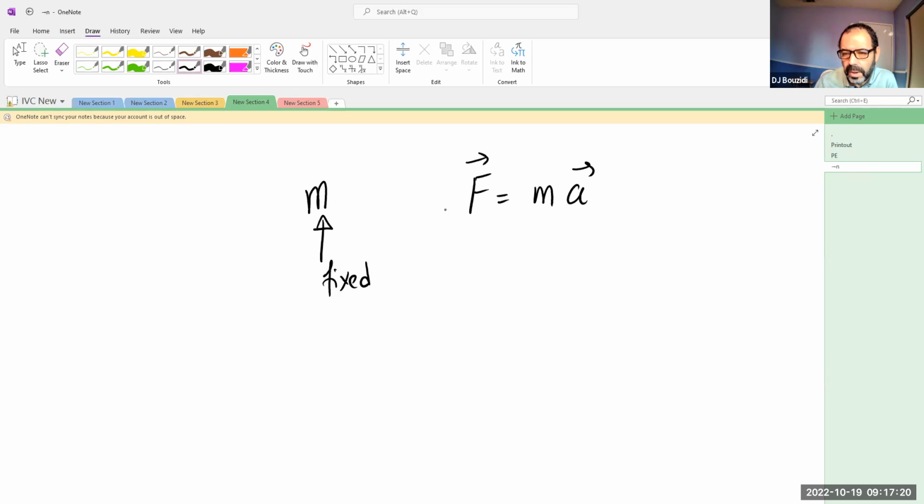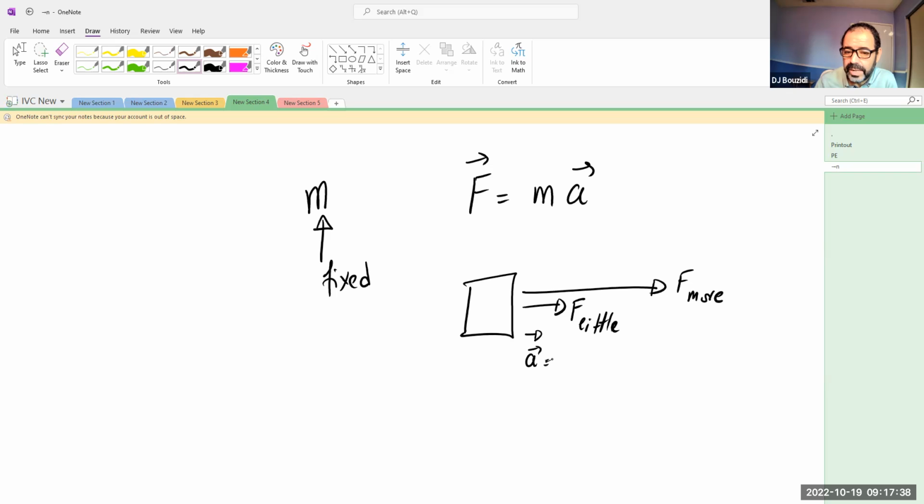So all along, if you apply more force to an object than what you did in the beginning, so this is a little force, and this is more force, then the result is, in the first case, you probably will get an acceleration that is this much. Now you're going to get a bigger acceleration because, so this is F little, this is how much you're going to get. Now we're going to really get more acceleration because the force all of a sudden is more. So F more over whatever the mass is.